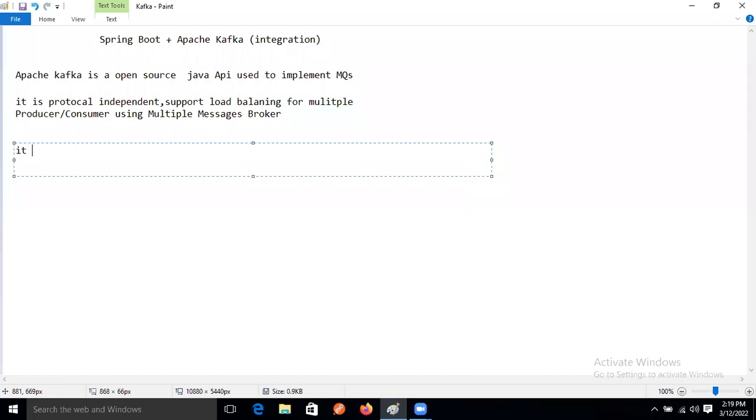So it supports data partition for large data transfer.